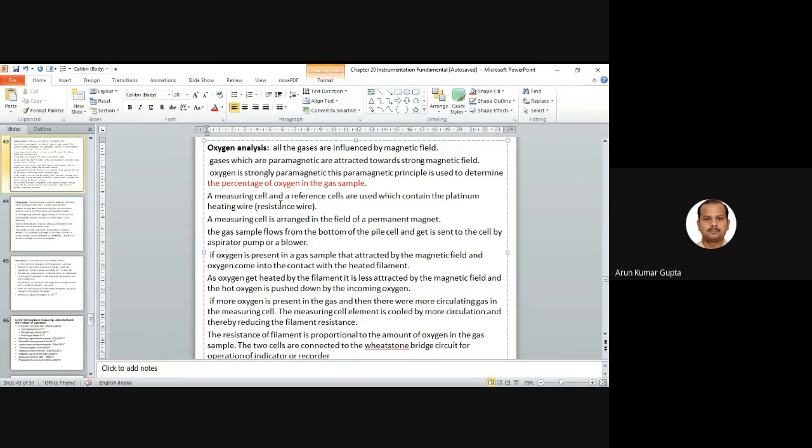We basically have two cells. One is known as the measuring cell, the other is known as the reference cell, used to contain the platinum heating wire. This is basically a resistance wire. The measuring cell is arranged in the field of a permanent magnet. Basically, in the measuring cell we have the permanent magnet, and we have some heating arrangement also.